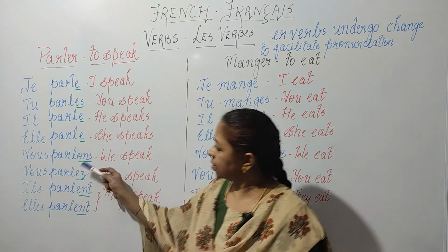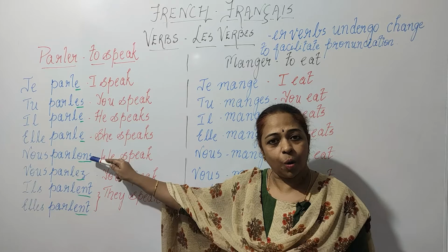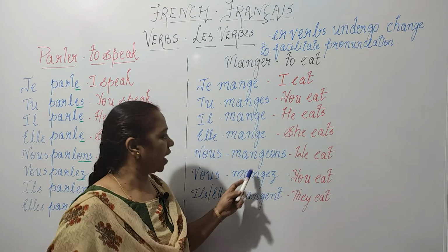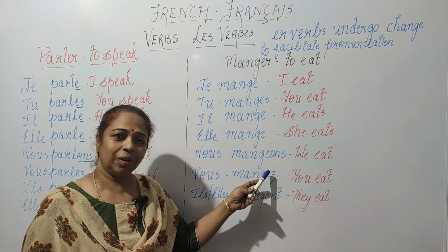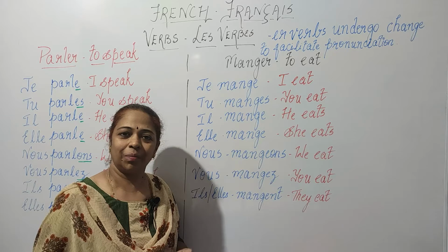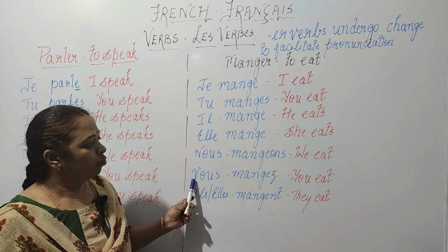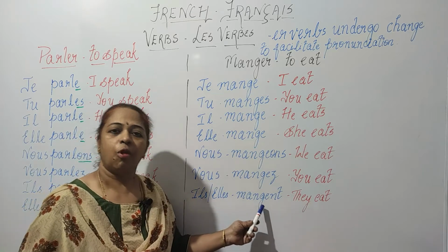Now over here you see the e is removed. It is just ons. Over here we add eons, and this is a rule which I have already explained. You can check it out in the link given below. Vous mangez and ils and elles mangent.